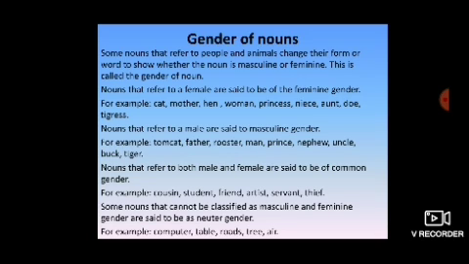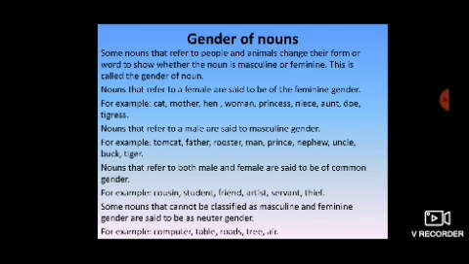This is called the gender of noun. Nouns that refer to a female are said to be the feminine gender. Examples: cat, mother, hen, woman, princess, niece, aunt, doe, and tigress.